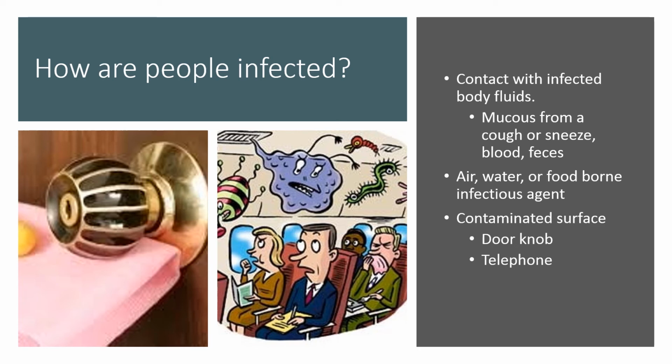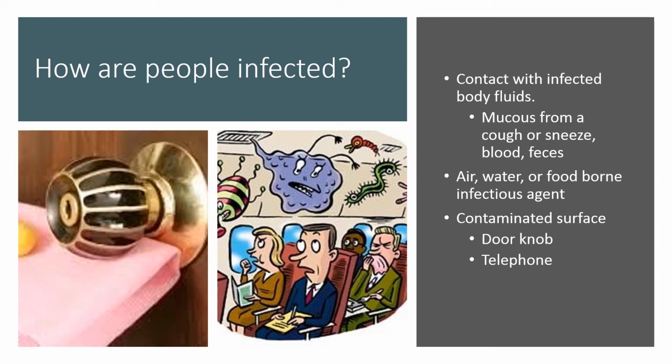point, which is that people can be infected by water, by air or by foodborne infectious agents. For example, with foodborne, that's what we consume, so it is directly taken into our body. That is how we can be infected.